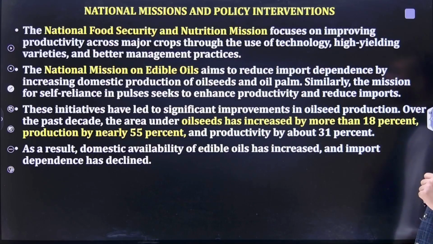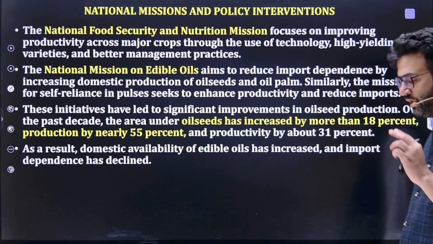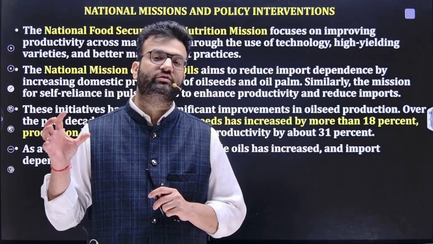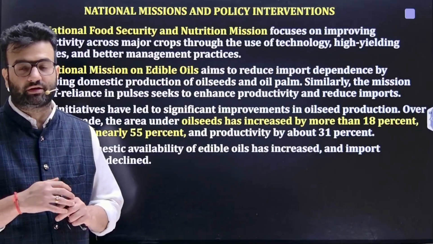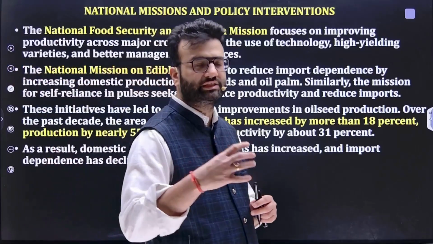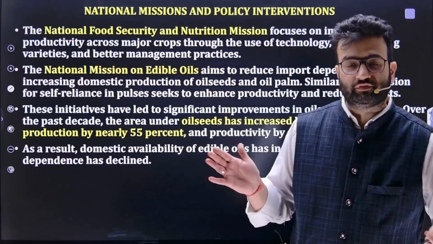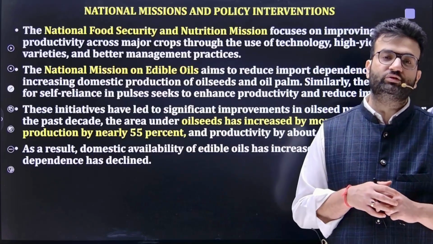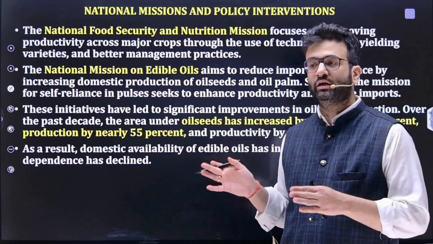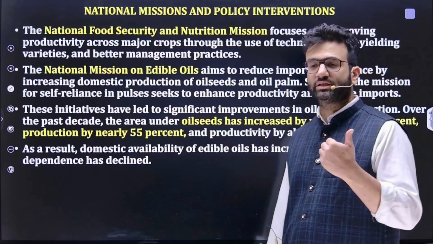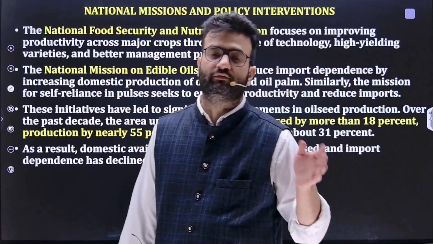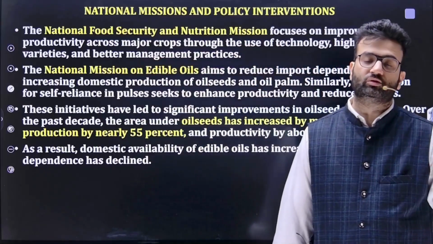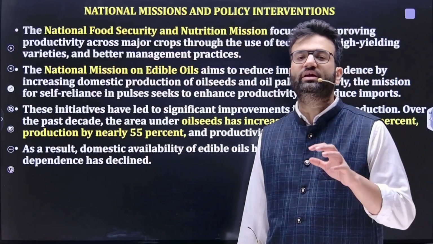The first is National Food Security and Nutrition Mission. National Food Security is a kind of umbrella scheme which focuses a lot on the development part, covering around 67% of the population, 75% of the rural population, and 50% of the urban population. So the National Food Security Mission is very important for getting 3 rupees per kg rice, 2 rupees per kg wheat, 1 rupee per kg coarse grain, and 35 kg availability of food grain under Antodaya Anna Yojana. This is very, very important.